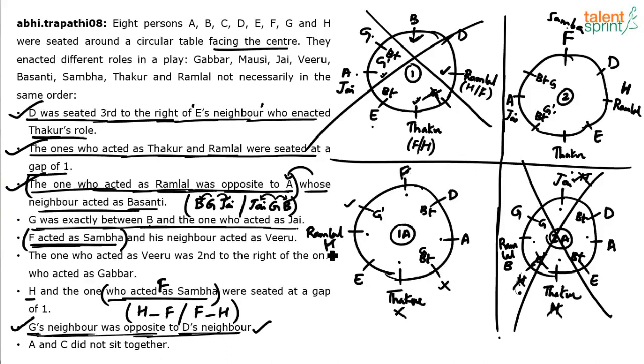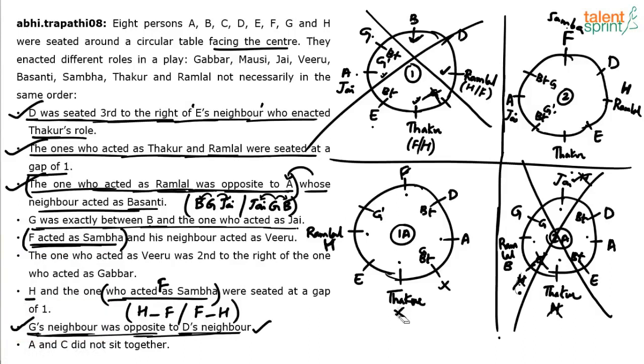H comes in place of Ramlal's position. Possible. Can F come here? If F comes here, H should come here, D, not possible, or H should come here, D, not possible. F cannot come here. Or maybe F comes here. No, F cannot come here because this is Ramlal. That's it. So the only place where F can come is this. So with respect to 1A also, F and H are fixed.